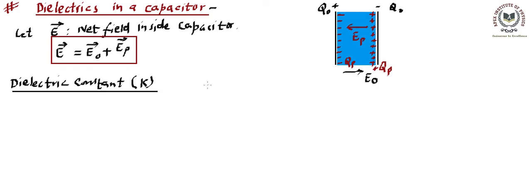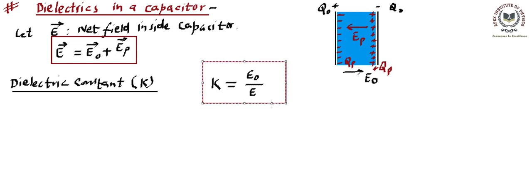And this is simply defined as the comparison between the net field and the field that we have applied. So it's a ratio of the original field that we applied, magnitude wise. So the dielectric constant K is the ratio of the magnitude of the original field and the net field that we are getting finally after this polarization.